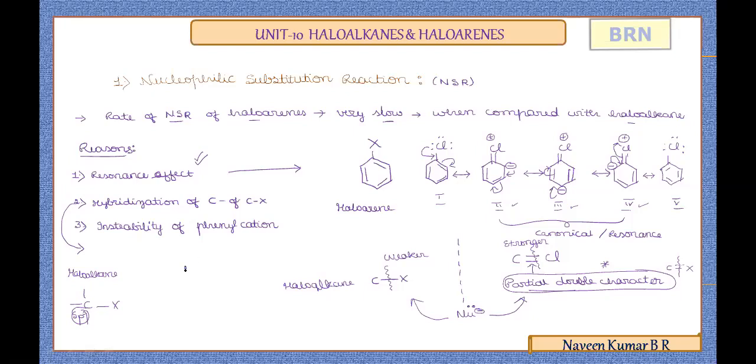Whereas if you take the haloarenes, the carbon which is in the aromatic ring will have a double bond either between this carbon or this carbon.